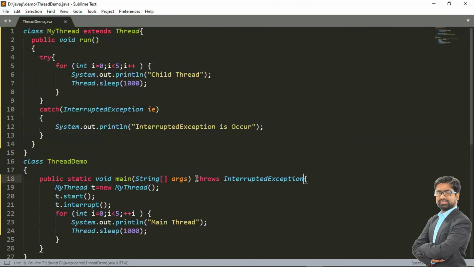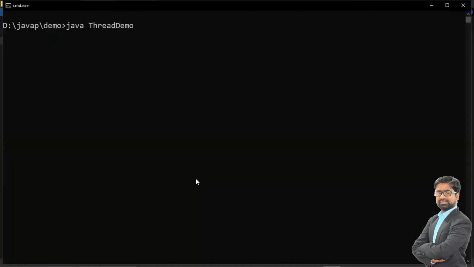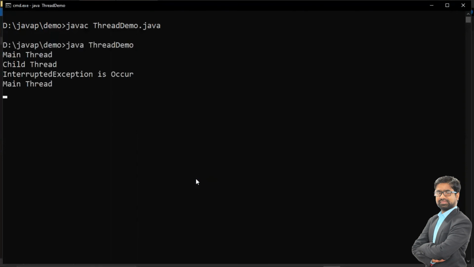Now let me execute this program. My JavaThreadDemo.java, compile and run. The main thread is executed, then we have called the interrupted exception. Now the main thread is executed. So at the same time, suppose my thread is in the sleeping state or waiting state, we have to call this interrupt method.